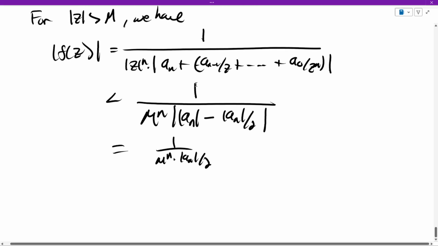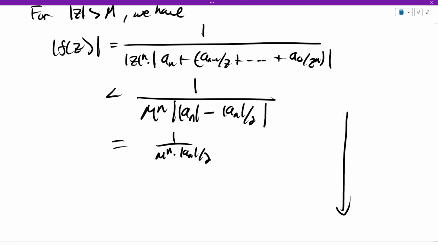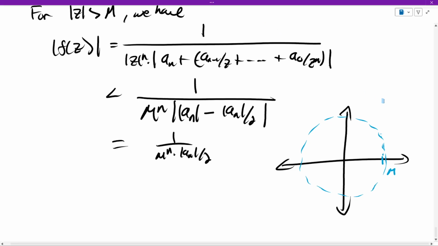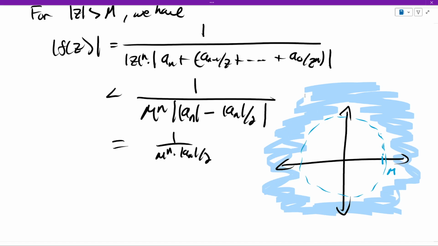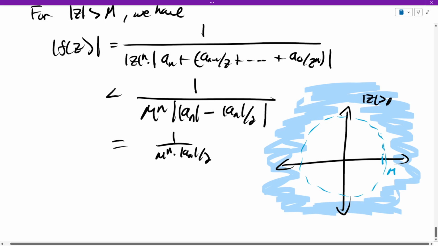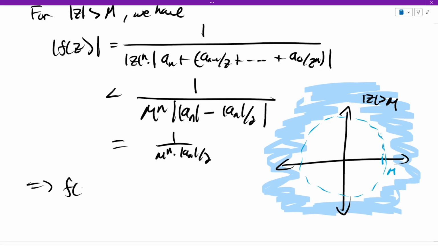Now, what should we take away from this? Well, besides it being kind of complicated, the modulus of z bigger than m, if we mark m here, is what f is going to look like outside of the disk of radius m. It's the blue shaded region. So this blue shaded region is modulus z bigger than m. So what we just saw here is that f is bounded on the blue shaded region.